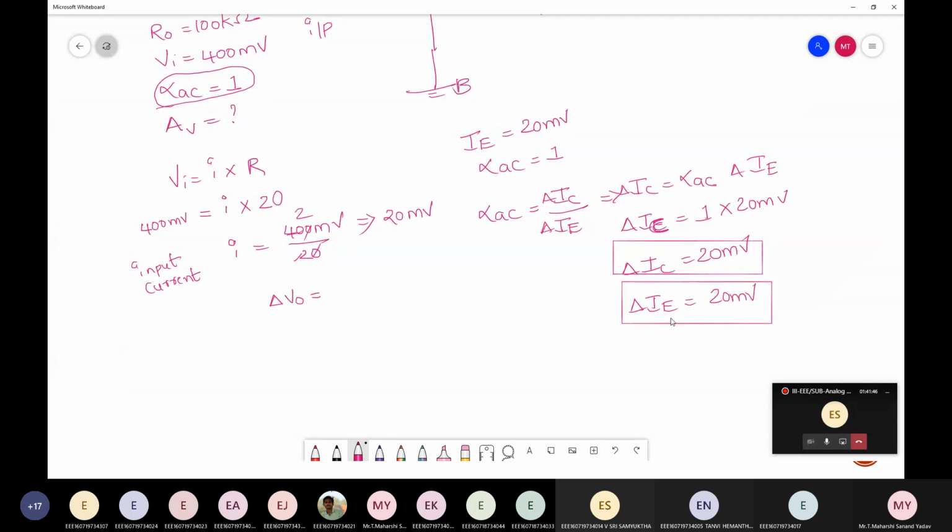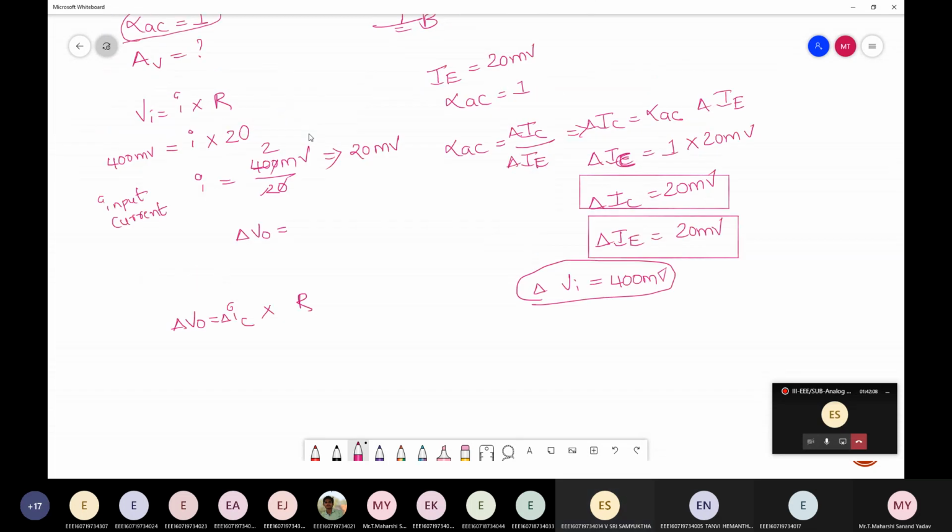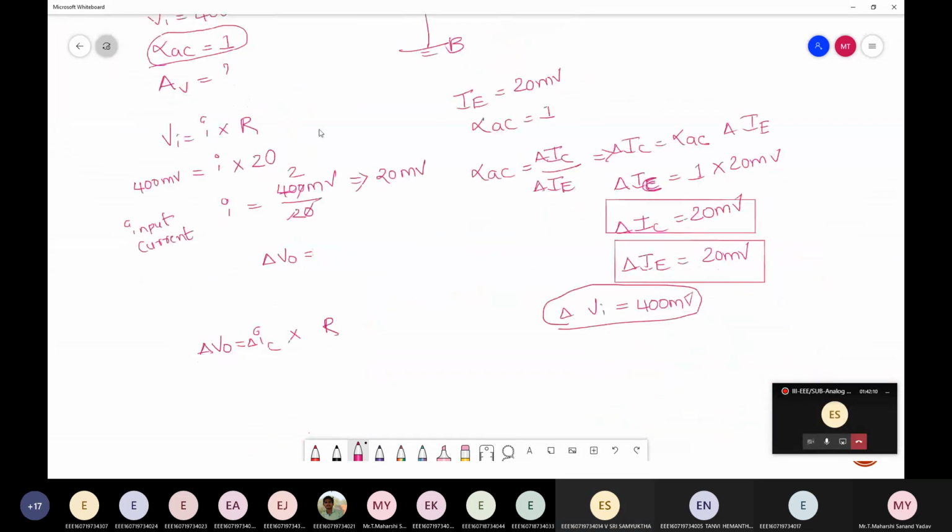The input voltage is 400 millivolt. This is VI, better considered as delta VI. Now find V out so that I can substitute directly. Delta V out is I into R. The output current is delta IC, multiplied by the output resistance, which he has given as 100 kilo ohm.